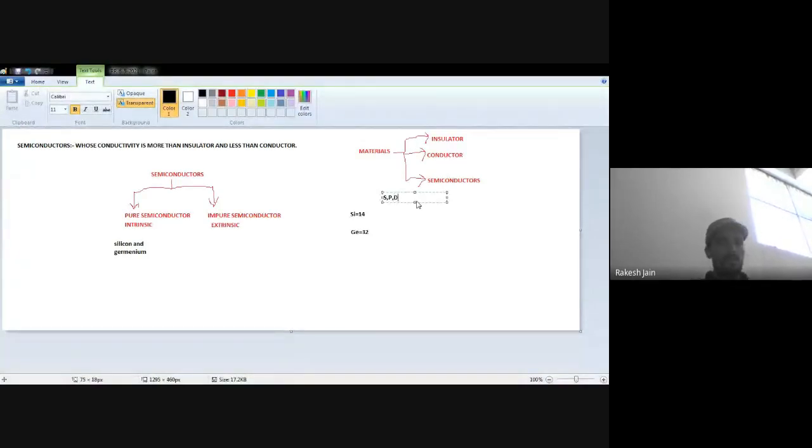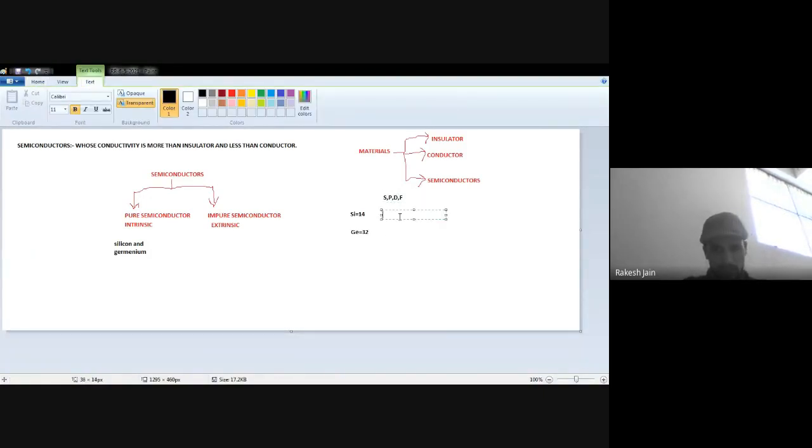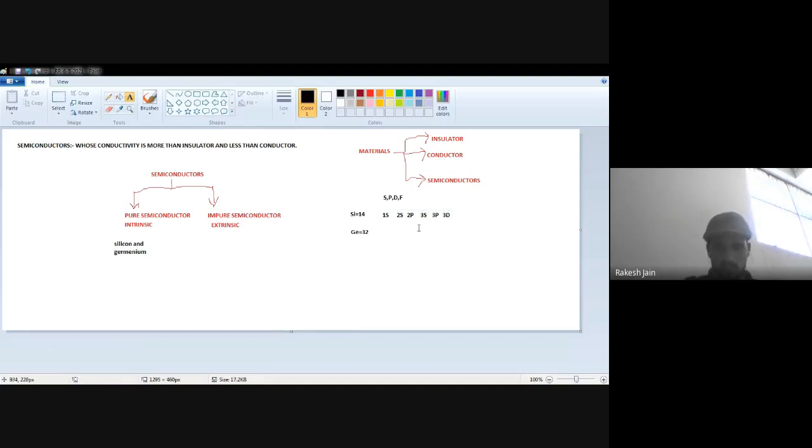When you divide it, the first orbit is always 1s, the second orbit is always 2s and 2p, the third orbit is always 3s, 3p and 3d, and the fourth orbit is always 4s, 4p, 4d and 4f. But here we do not require these for silicon, so I do not write them down.